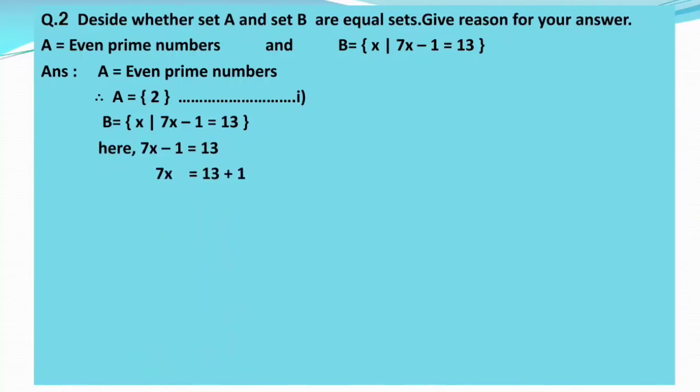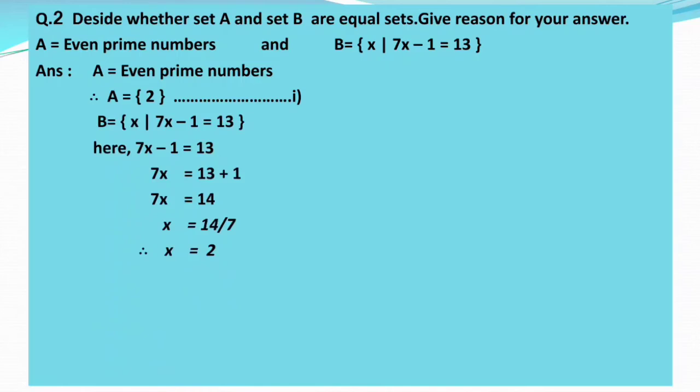This minus 1 goes on the opposite side of the equal sign, it becomes plus. So therefore 7x is equal to 13 plus 1. Therefore 7x is equal to 14. So by dividing by 7 on both sides, we will get x is equal to 14 upon 7. Therefore the value of variable x is equal to 2.